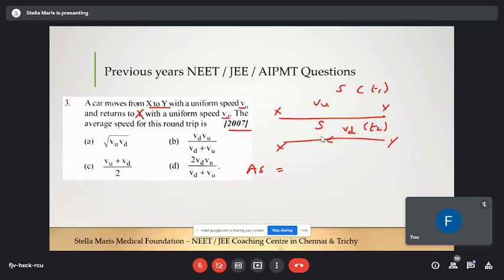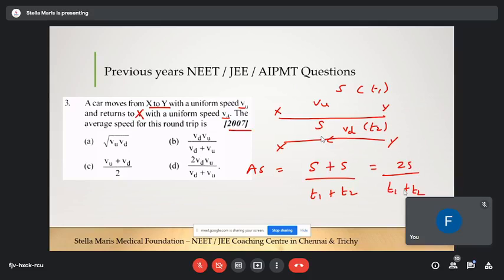You can solve this by yourself. So average speed is nothing but total distance, s plus s, divided by total time taken: X to Y, that is t1, plus Y to X, that is t2. So 2s divided by t1 plus t2.